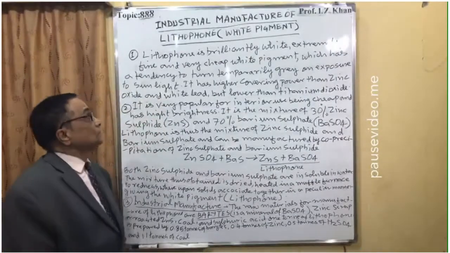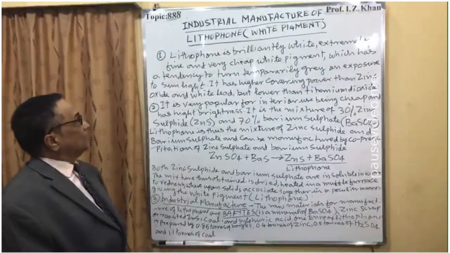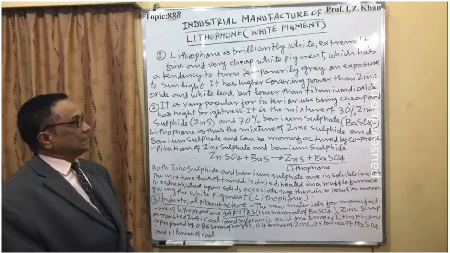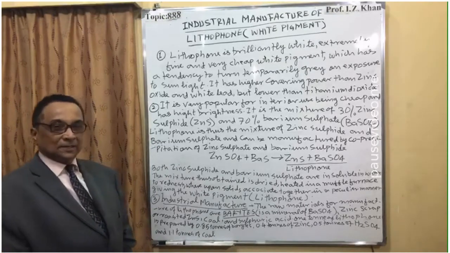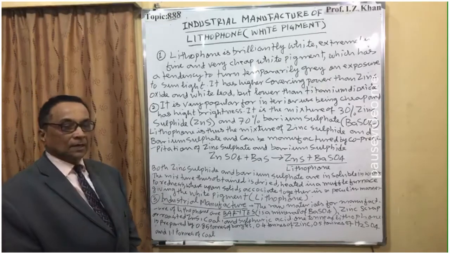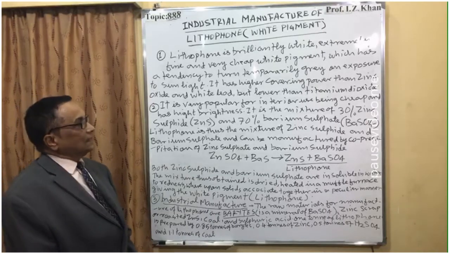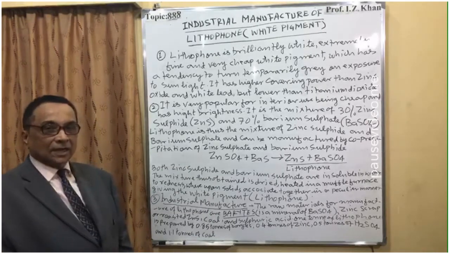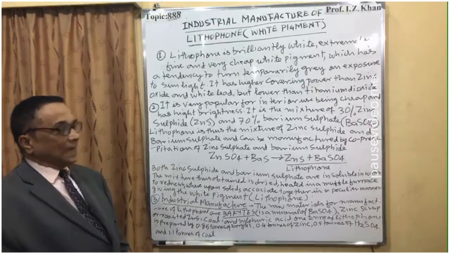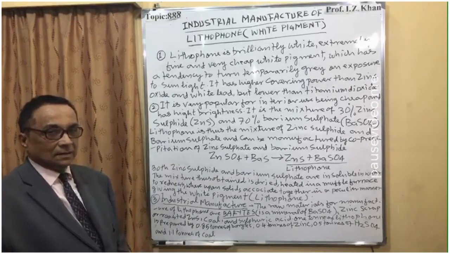So here, industrial manufacture of lithophone, that is white pigment. Number one, lithophone is a brilliantly white, extremely fine and very cheap white pigment. This is the cheapest white pigment, which has a tendency to turn temporarily grey on exposure to sunlight. It has higher covering power than zinc oxide and white lead, but lower than titanium dioxide, because titanium dioxide is the super class white pigment.